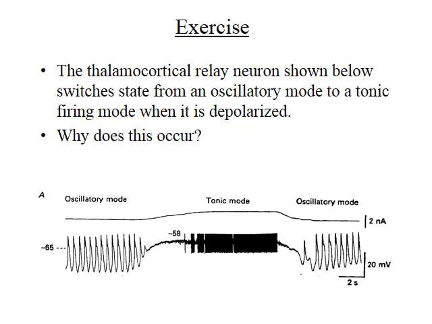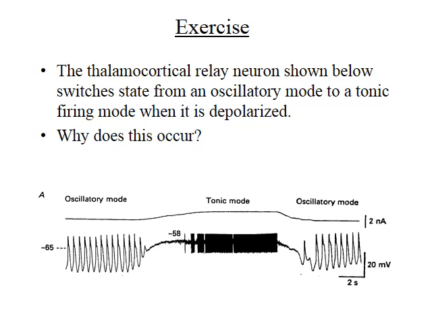I've reproduced the voltage recording from the thalamocortical relay neuron that we saw in the last figure, and as can be seen, the neuron switches state from a hyperpolarized mode when the oscillations are seen to a tonic firing mode when the cell is depolarized. And I'd like you to think of why this switch in behavior occurs.